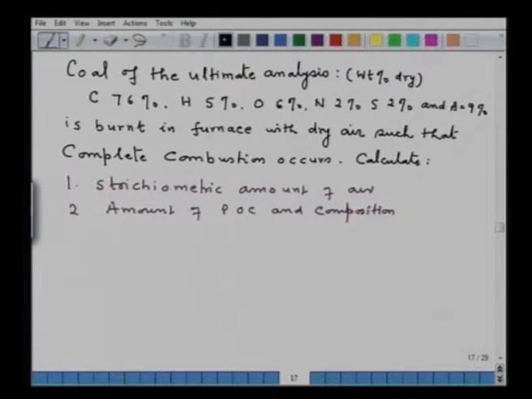Now, in order to proceed with the calculations, one has to do elemental balance. It is again a material balance type of problem. So one has to do material balance: a carbon balance, sulfur balance, oxygen balance, nitrogen balance and hydrogen balance. And from the balance one can find out the unknown values.